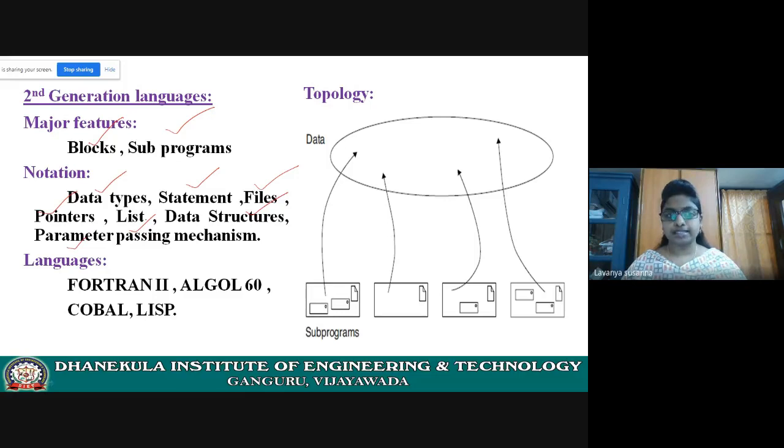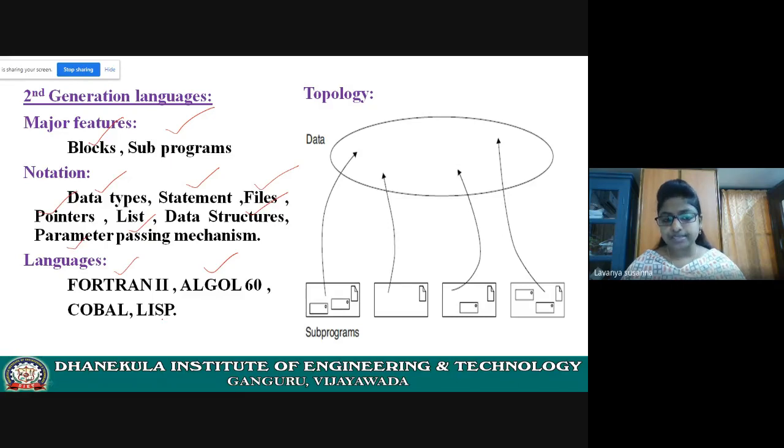Remember, in second generation languages most of the fundamental concepts are introduced. See, these are all fundamental concepts, right? Data types, statements, files, pointers, list, data structures, parameter passing mechanisms. All these are fundamental concepts. So in second generation languages most of the fundamental concepts are introduced. These are the languages. You need to remember all these languages.